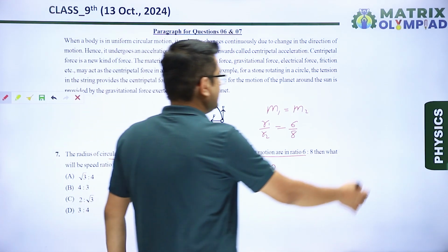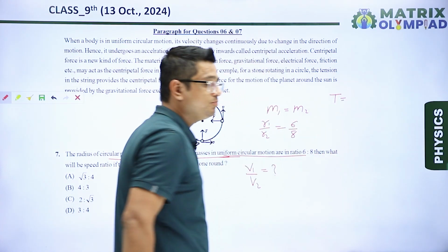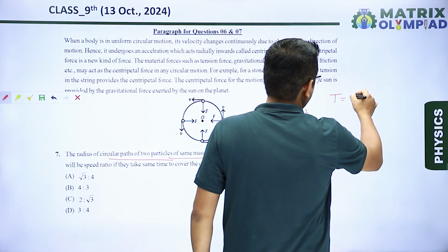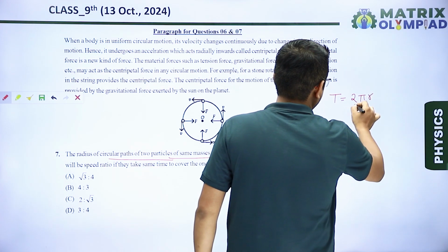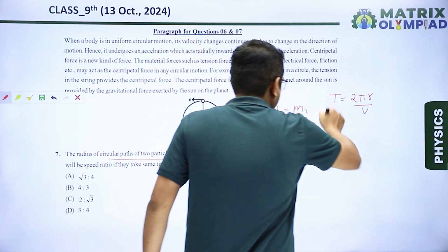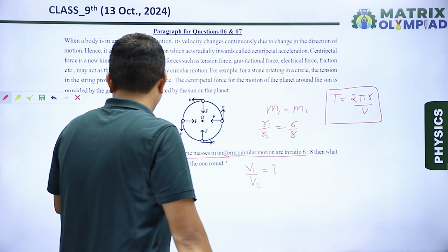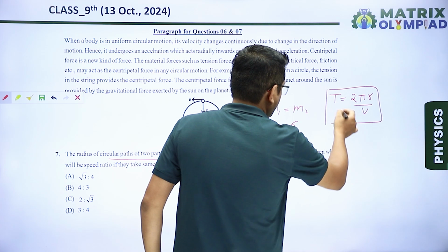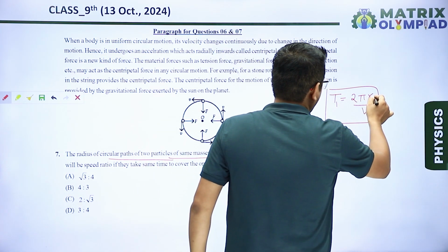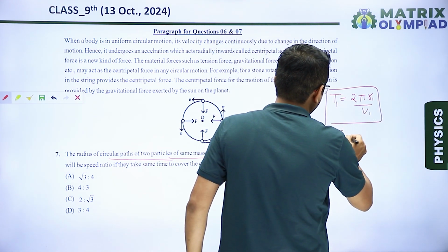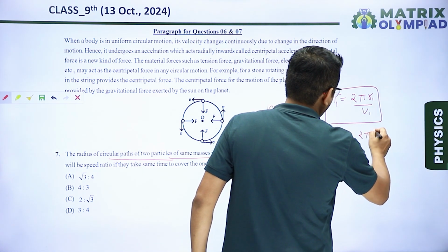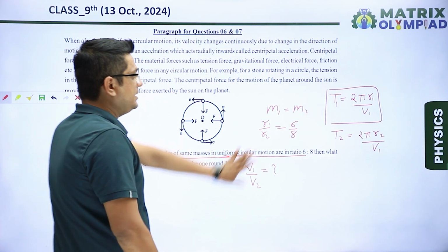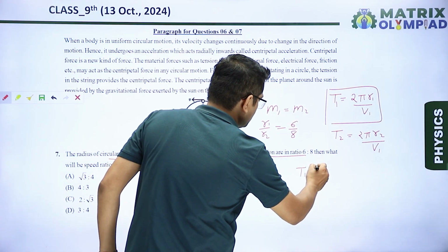What is the time taken to cover one round? It is known as the time period, and the formula of time is total distance traveled divided by speed. The total distance traveled in one round will be 2 pi r and the speed will be v. On the basis of this formula, it is said the time taken is equal. That means both particles have the same time period. Let's say T1 is equal to 2 pi r1 upon v1. Similarly, T2 will be equal to 2 pi r2 upon v2. The time period is equal, that means T1 is equal to T2.